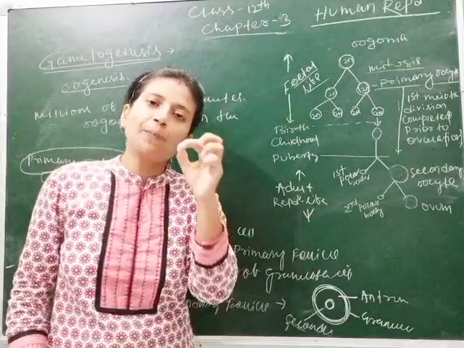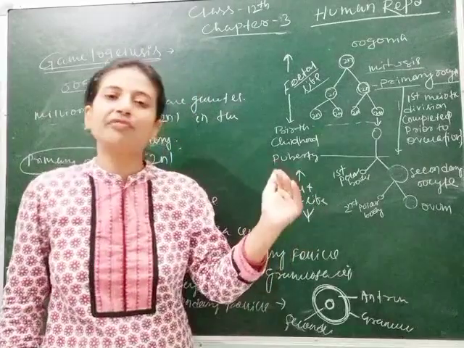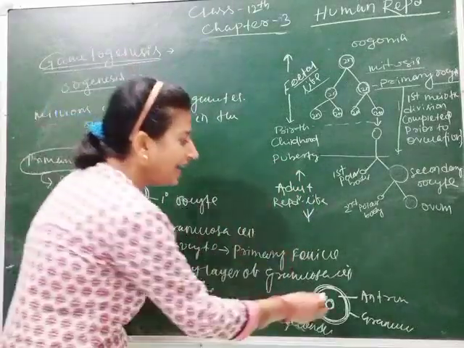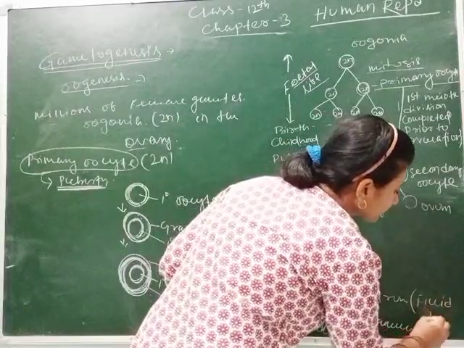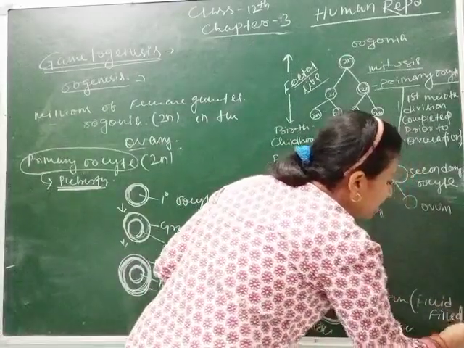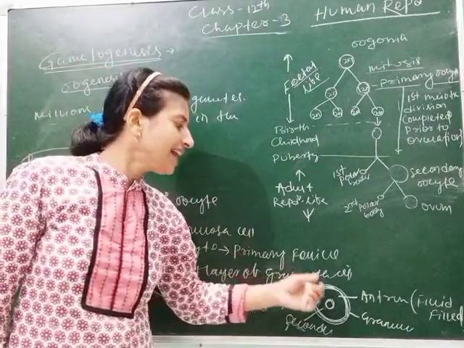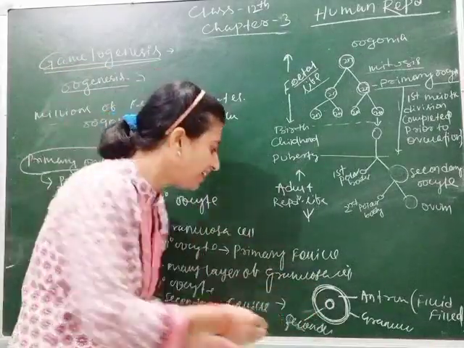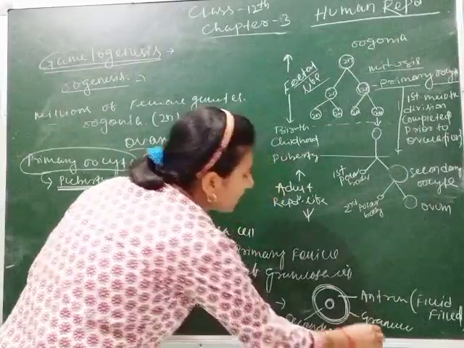Antrum is a fluid-filled cavity which separates the granulosa cells from the oocyte. Clear? Antrum is the fluid-filled cavity. This is the characteristic feature of tertiary follicle. Inside the tertiary follicle, now the primary oocyte gets converted into secondary oocyte. Clear students?